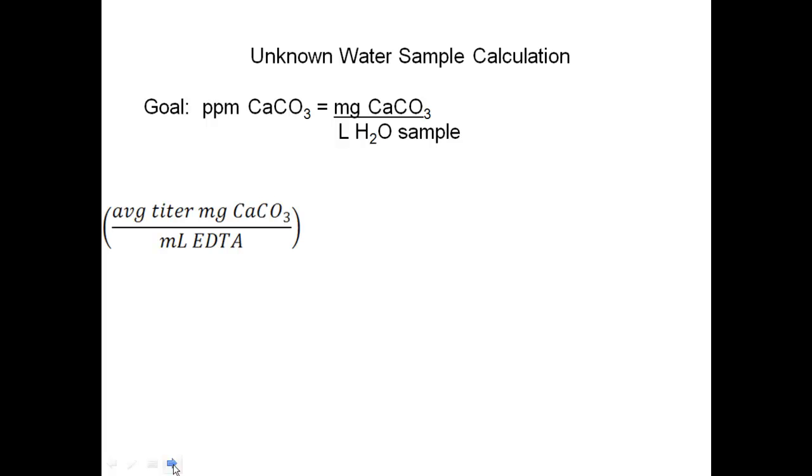From this ratio, I have my average titer, milligrams per every 1 milliliter of EDTA. It took so many milliliters of EDTA to get to that endpoint and change that red to blue color. So the next step is to multiply by my volume of EDTA at the equivalence point.